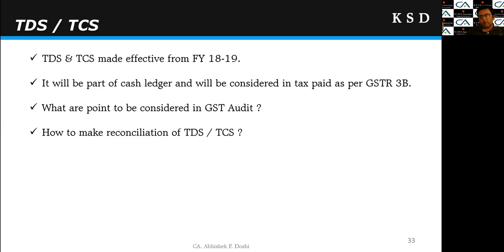So that by mistake we have not accepted TDS or TCS pertaining to some other person, right? Ideally the transactions under the tab of TDS and TCS should match with the turnover in our books of accounts. Broadly, we should make a reconciliation and comparison of the TDS TCS with our books of accounts, right?